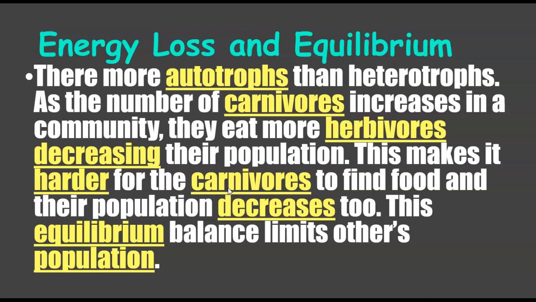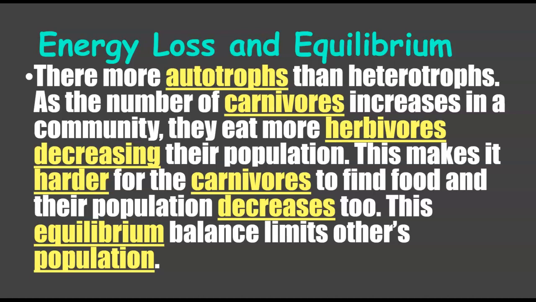All right, so we have energy loss, and I just mentioned that. Here's the thing about energy loss and equilibrium. We already saw a little bit of this when we were looking at those aliens in the activity. There are more autotrophs. Remember what I was talking about? Autotrophs, those are the things that are eaten. Then heterotrophs, the things that eat them. As the number of carnivores, heterotrophs, increases in a community, they eat more herbivores, autotrophs, decreasing their population. This makes it harder for the carnivores to find food, and their population decreases too.